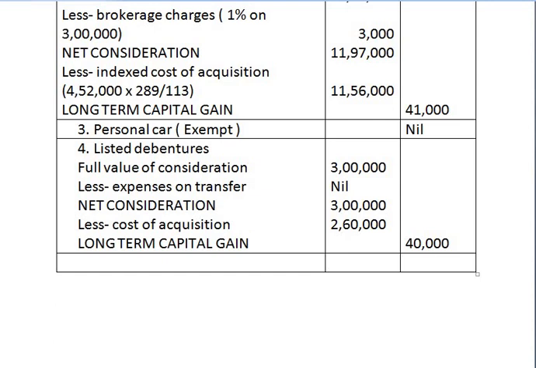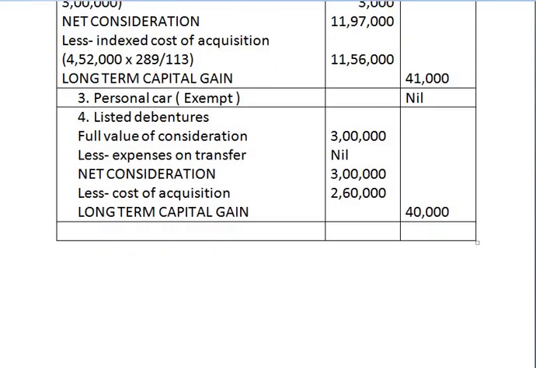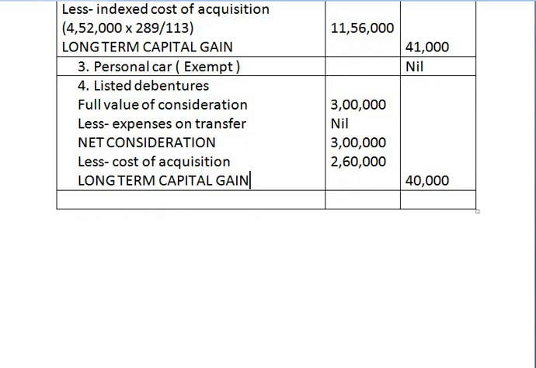The last information is listed debentures. One important thing need to remember about listed debenture is that no indexation is available or no indexation is done for debentures, bonds and any depreciable assets. Here we have taken full value of consideration. You are not given any expenses on transfer for listed debentures, so the net consideration is same as full value of consideration. And then instead of index cost of acquisition, we deduct only cost of acquisition for these debentures, which is 2,60,000, and the balance remaining is 40,000.